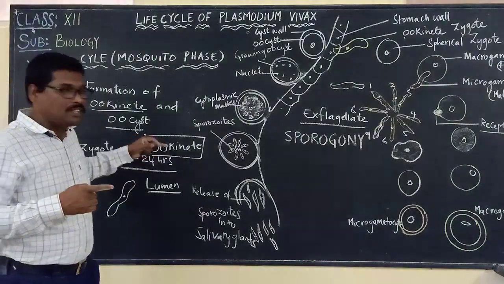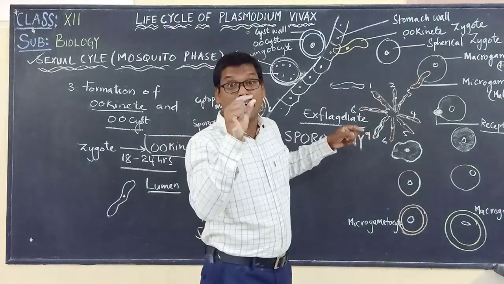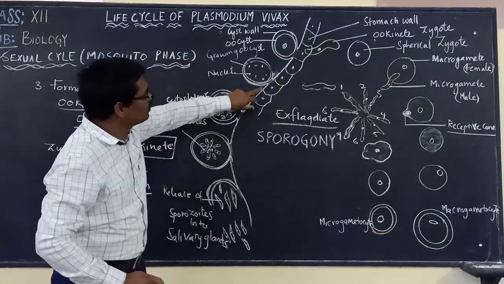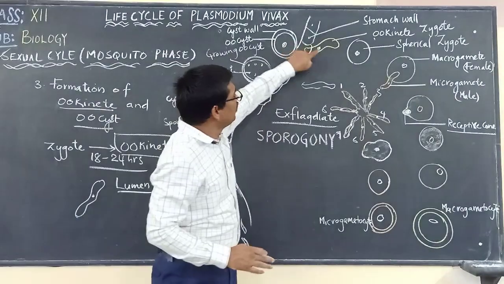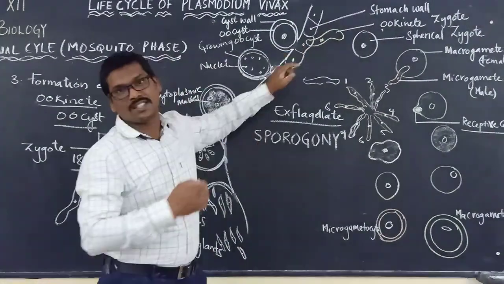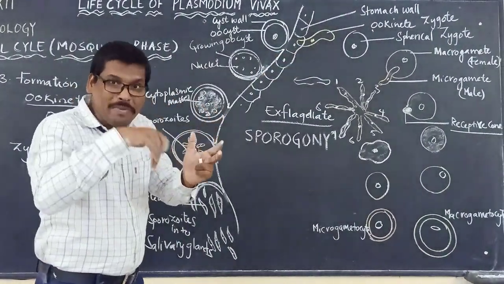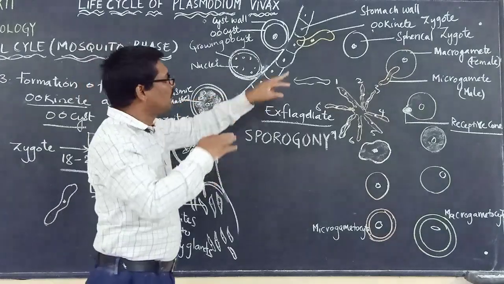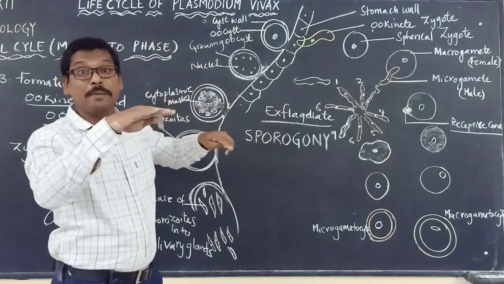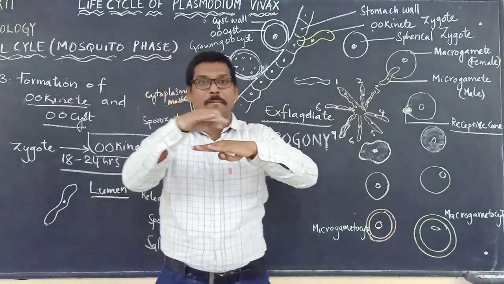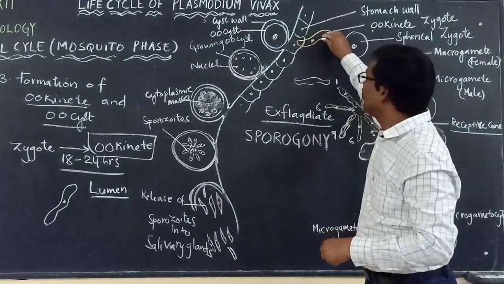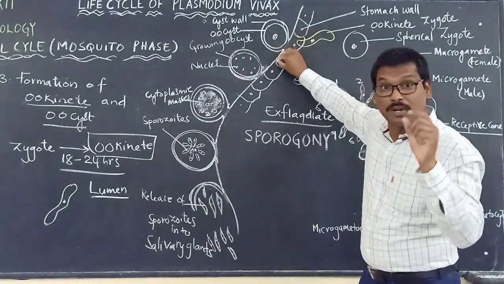Now immediately this ookinete pierces the walls of the stomach. This is the stomach wall which we are seeing, and this is the ookinete. It is moving from the lumen into the walls of the stomach. It pierces the stomach wall and comes to the basement membrane, onto the base or surface of the stomach wall cells.